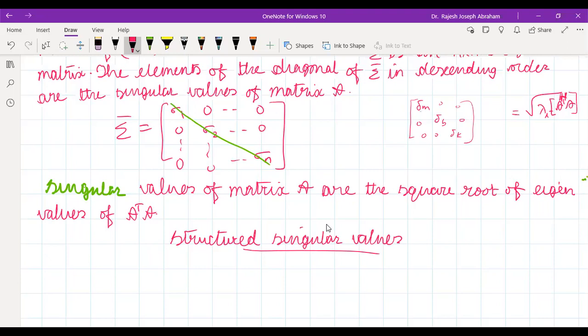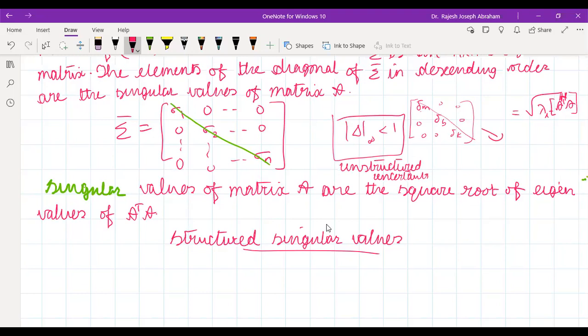Like here you have non-zero diagonal elements. Whereas in the case of unstructured perturbation, what idea did we have? We could club it as a single block, and we only knew that its infinity norm was less than 1. We didn't have any idea about the internal structure of the perturbation. That was unstructured uncertainty.